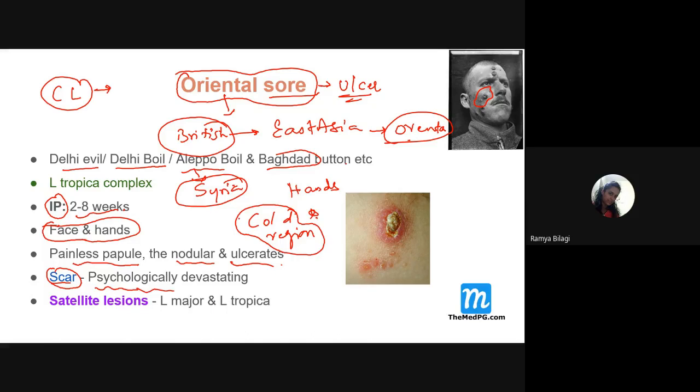Then what do you mean by satellite lesions? Can you look at this picture? In the center, there is a crust formation. If the crust is gone, an ulcer can be seen with a peripheral erythematous area. And can you see, surrounding or nearby, these small lesions? So these are called as what?